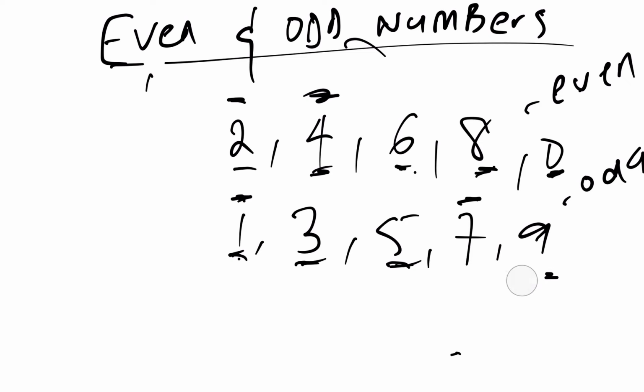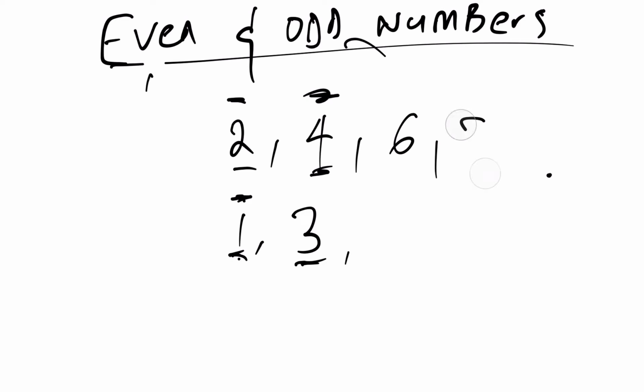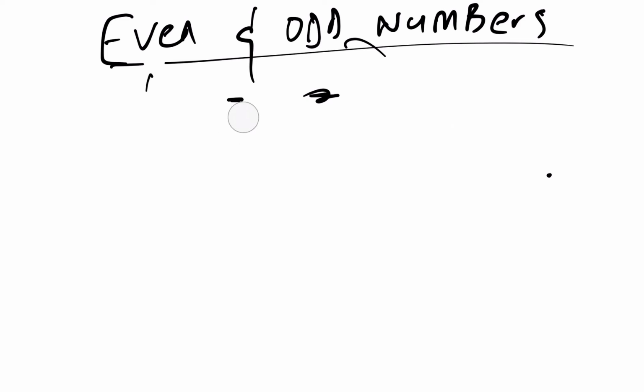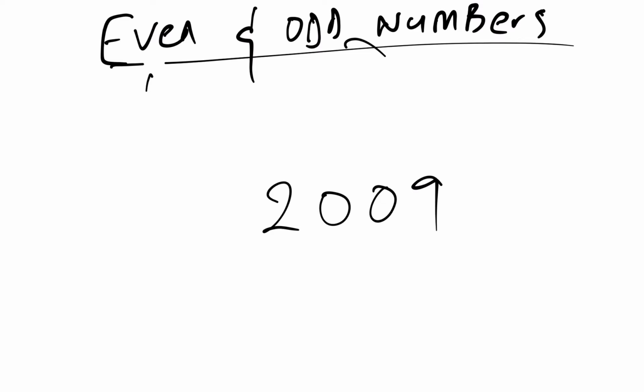Before I leave, a quick one. Maybe you can just try to pause this video. I'll just write random numbers here. 2009 and 2020.